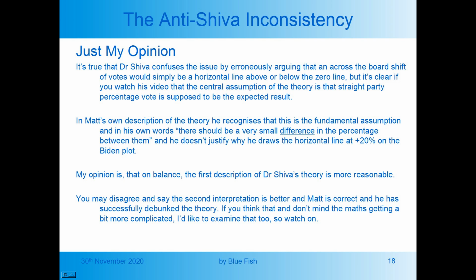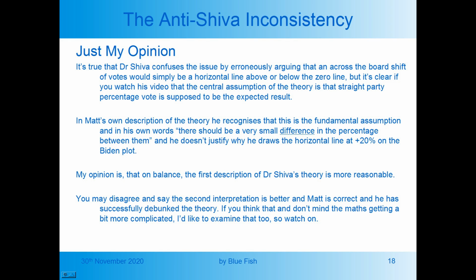It's true that Dr. Shiva confuses the issue by erroneously arguing that an across-the-board shift of votes would simply be a horizontal line above or below the zero line. But it's clear if you watch his video that the central assumption of the theory is that straight party percentage vote is supposed to be the expected result.